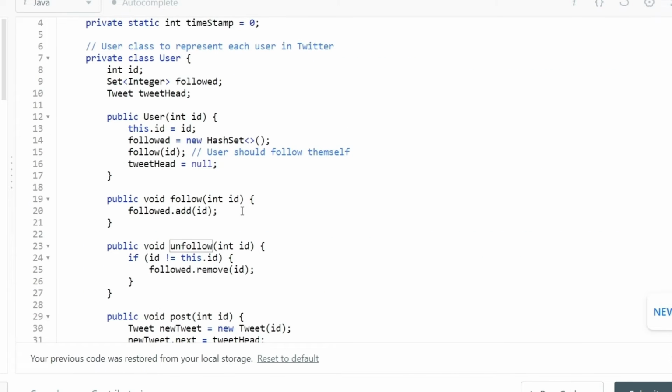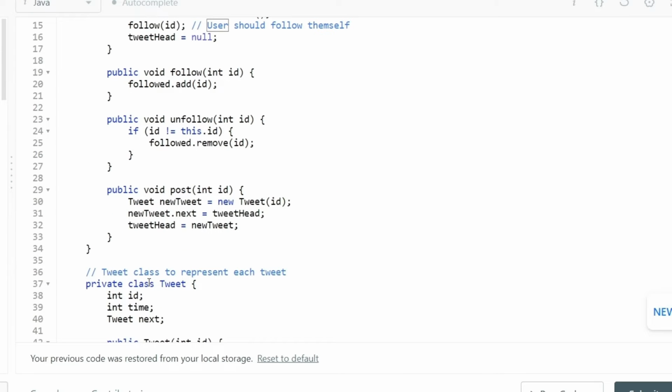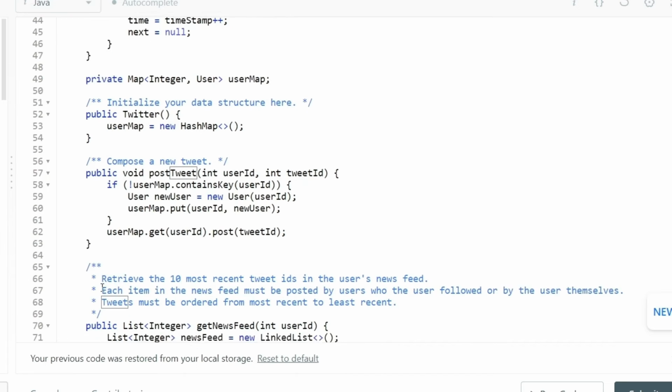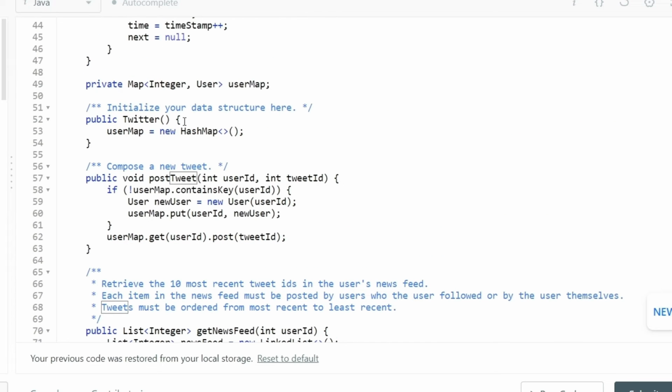I know it looks complicated that we have to create a user class, and then we have to create a tweet class, and then we have to create a Twitter class, and then we will have to generate all of these four methods. But if you try to think of it from the perspective of regular logic, that if you are the developer of Twitter and you are trying to improve the system, or you are trying to implement it, how would you do that? Then you would gain much more beautiful insights from this problem. So let's try to run this code.